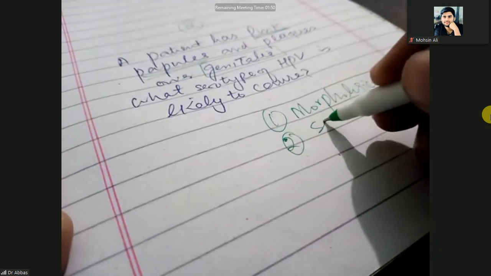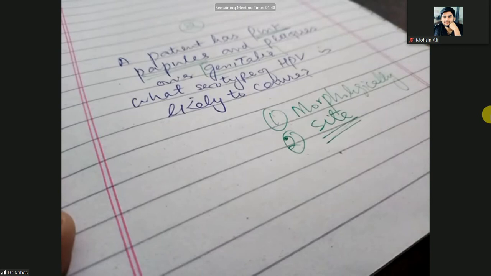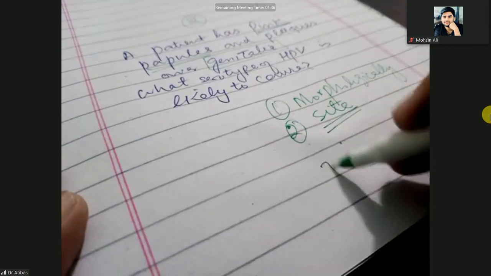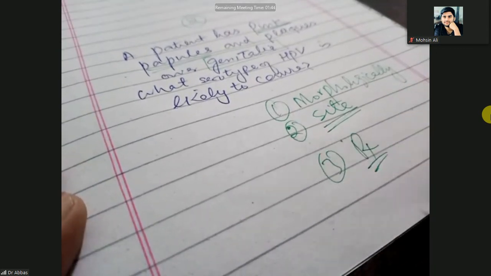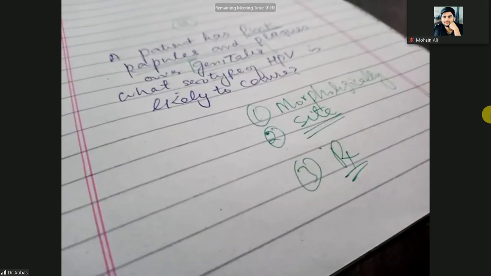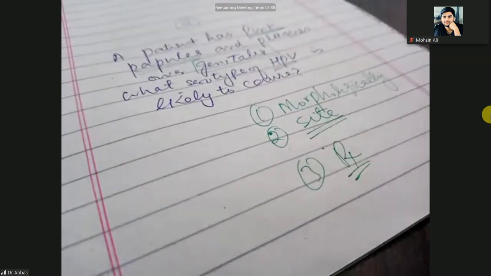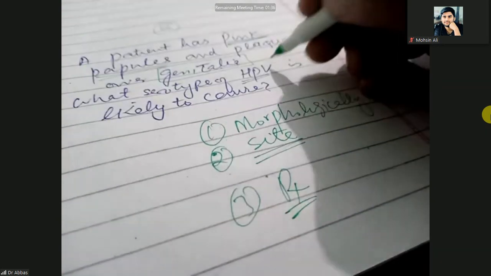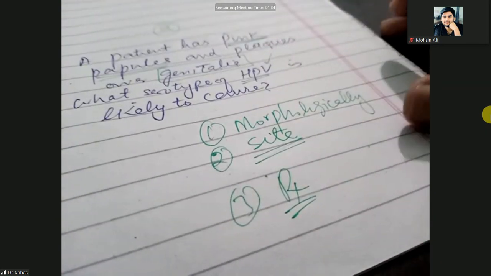Second, you will look at the site where the lesion is present. Third, you will check the treatment, where you will give steroids and where you will not give steroids. So here he has given the answer as the HPV serotype, but this infection is present on the genitalia.